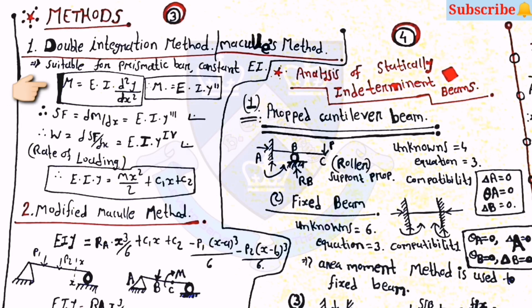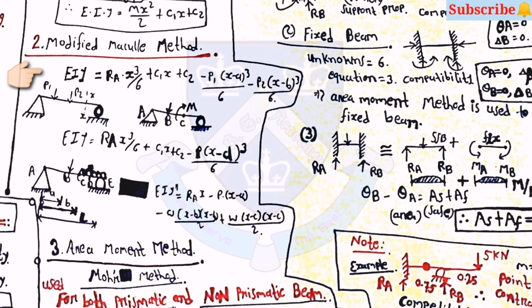First one is the double integration method or Macaulay's method. The equation for this method is M is equal to EI d square y upon dx square. So you can say that M is equal to EI y double dash. Here the final equation will be EI y is equal to Mx square by 2 plus c1x plus c2. Then the second one is modified Macaulay method, in which the equation will be like EI y is equal to Ra into x cube by 6 plus c1x plus c2 minus P1 into (x minus a) cube by 6 minus P2 into x cube by 6.